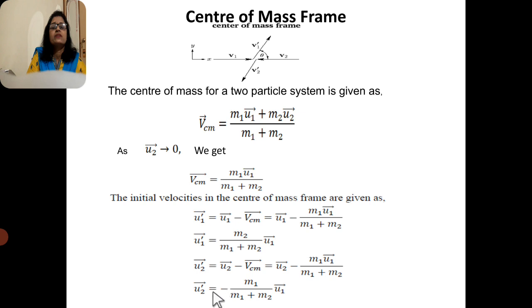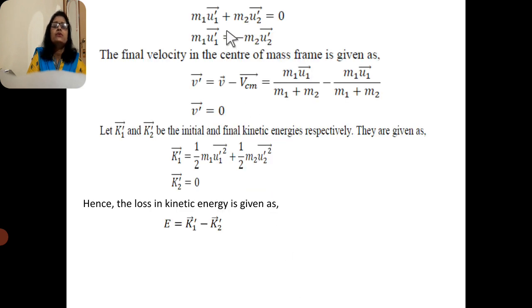After simplifying, we get u2 dash equals minus m1 by (m1 + m2) times u1. Therefore m1 u1 dash plus m2 u2 dash equals 0, so m1 u1 dash equals minus m2 u2 dash. This is before collision. After collision, the final velocity in the center of mass frame is v dash equals v minus VCM. Substituting the values of v and VCM, m1 u1 by (m1 + m2), we get v dash equals 0.